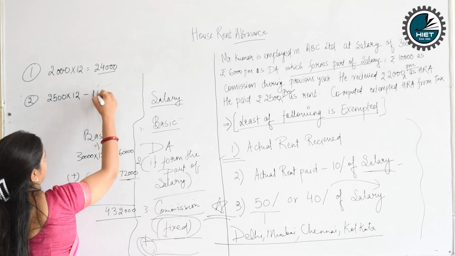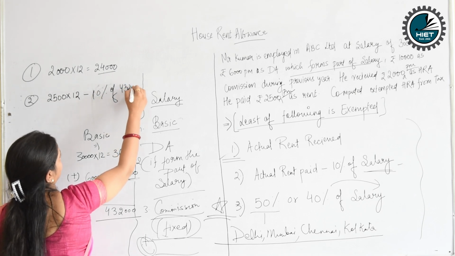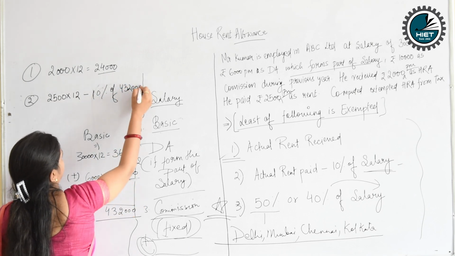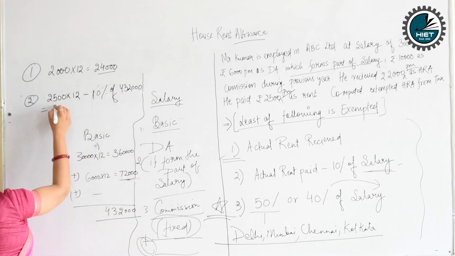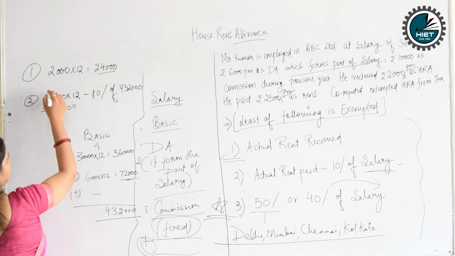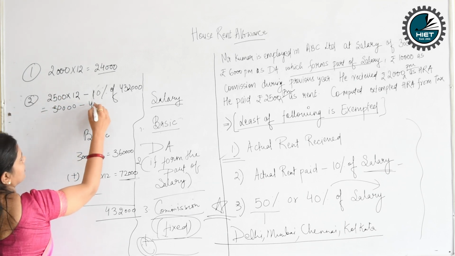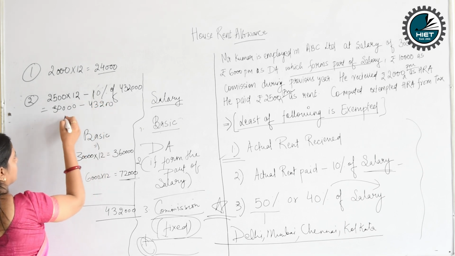So here, what is 10% of the salary? 4,32,000. So 10% is 43,200. The rent is 2,500 into 12, which is 30,000, minus 43,200.